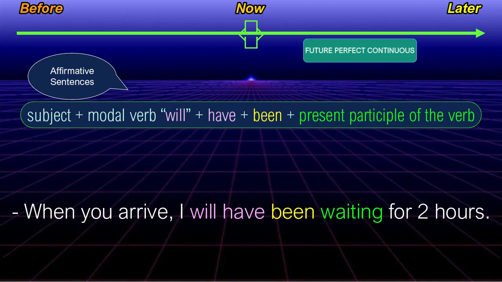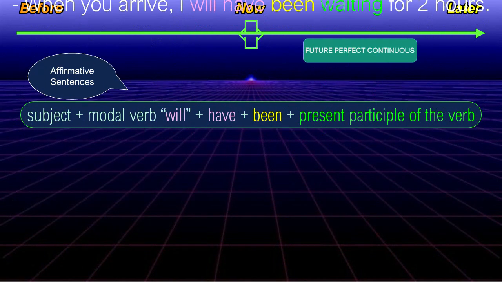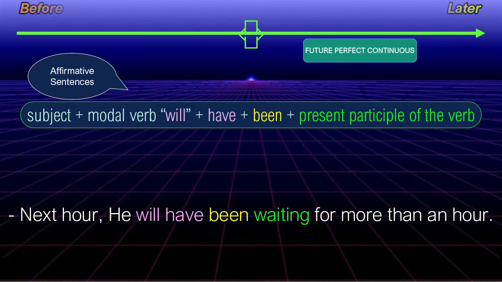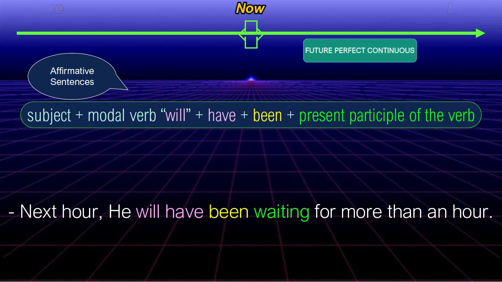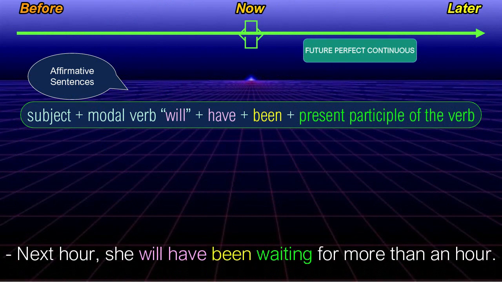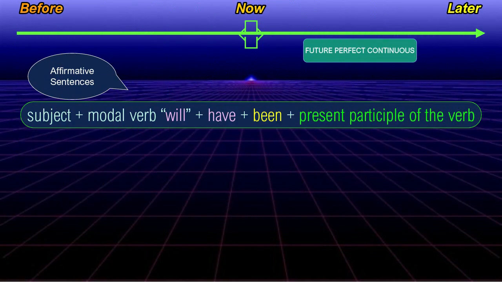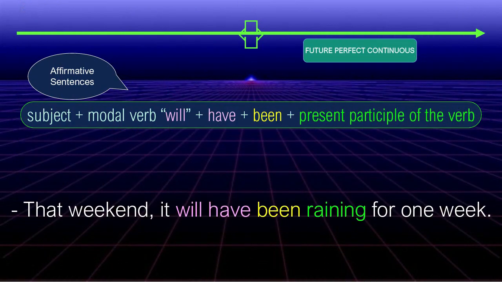When you arrive, I will have been waiting for 2 hours. When you get up, you will have been sleeping all the morning. Next hour, he will have been waiting for more than an hour. Next hour, she will have been waiting for more than an hour. That weekend, it will have been raining for 1 week.